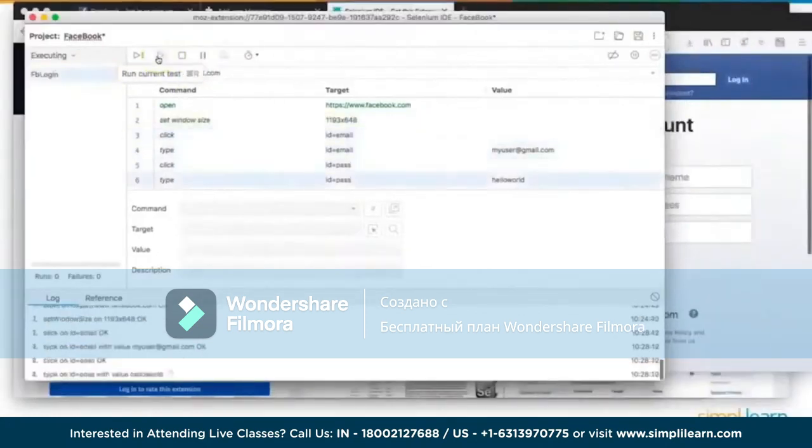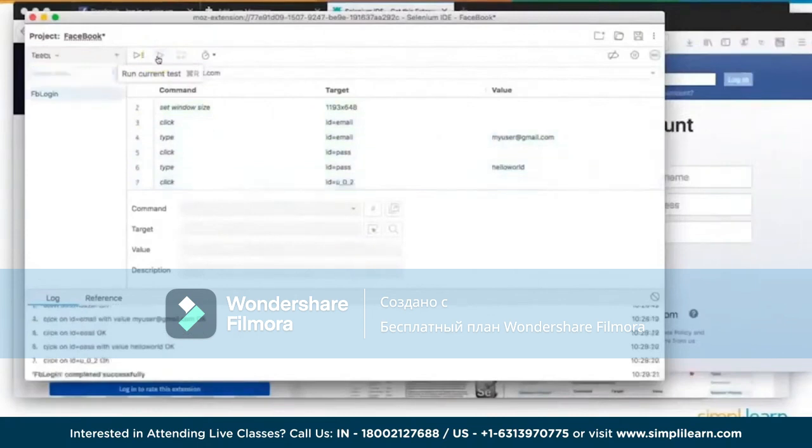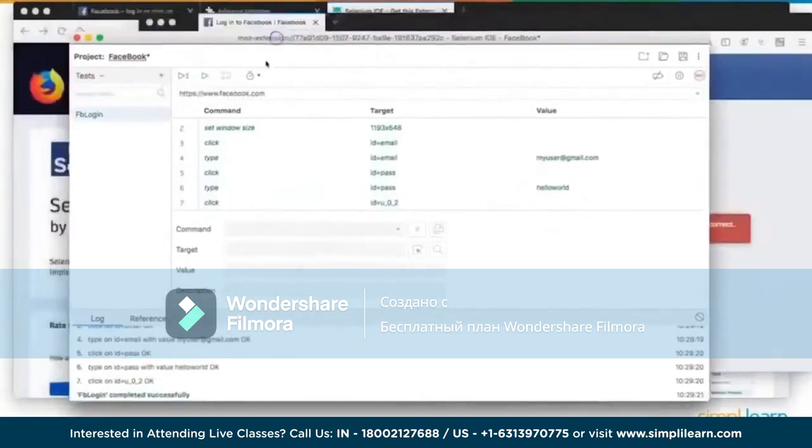So if we say run the test case, it is going to simply go ahead and complete the test case. Now, there is another option here, which is, you see the timer there, which says test execution speed, so you can execute your test cases at the speed you want.